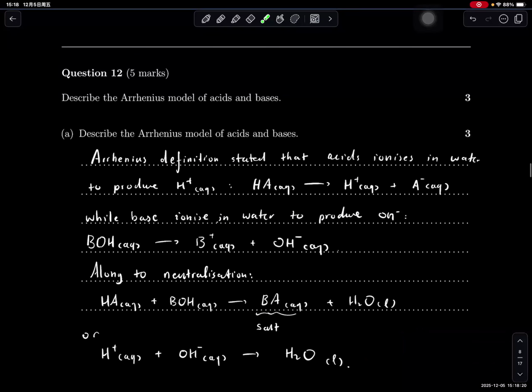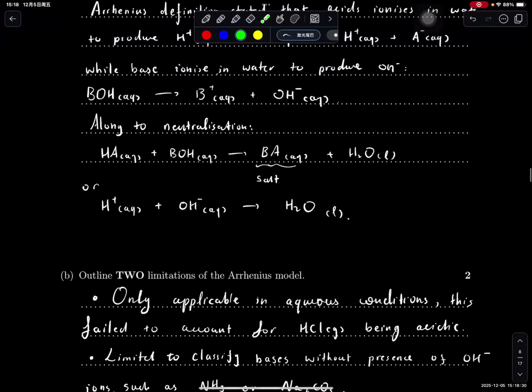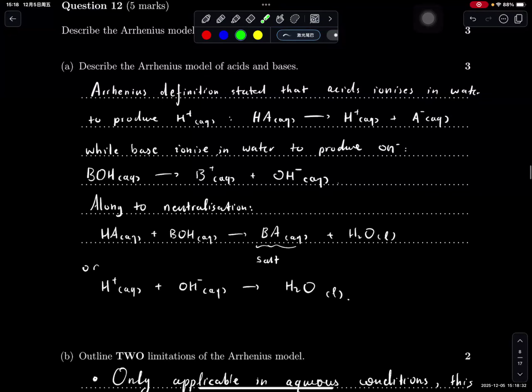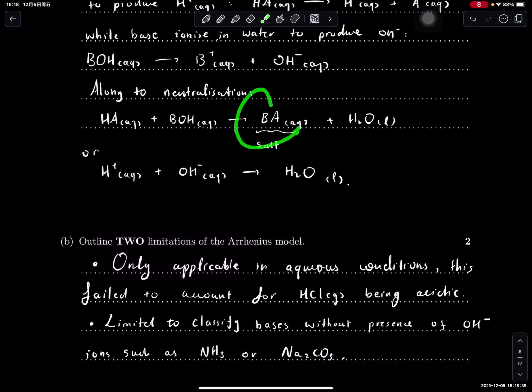Right, and question 12. Describe the Arrhenius model of acid and base. Okay, it's pretty much a definition. So Arrhenius defined an acid as something like a salt which dissolves into ions, right? And it only works in aqueous conditions because of that. And so does the base, right? It produces hydroxide ions. And he also defined neutralization, right? Because of this definition, we always produce a salt and water.